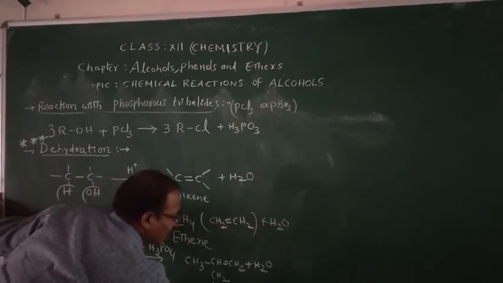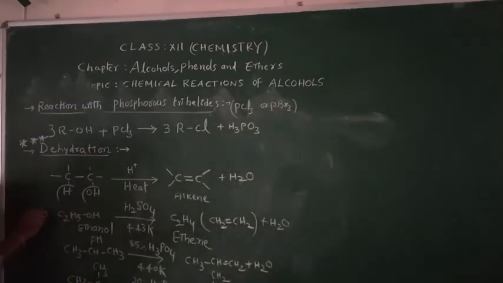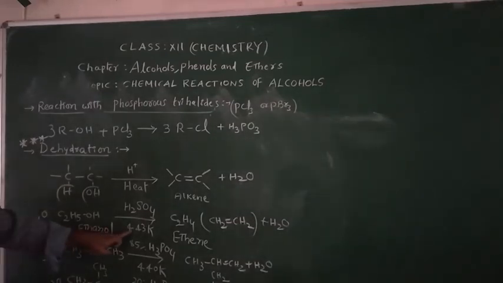Here, what I mean to say, you might have observed that all the three dehydration reactions. Here, in case of ethanol, H2SO4 at 443 Kelvin. It is a primary alcohol. It is secondary alcohol. It is primary alcohol. It is secondary alcohol. It is tertiary alcohol. In primary alcohol case, high temperature is required and highly concentrated sulfuric acid is required.